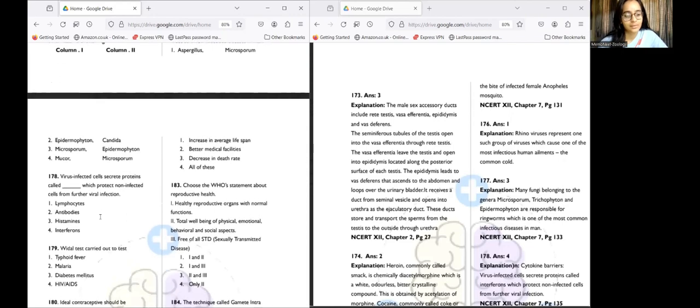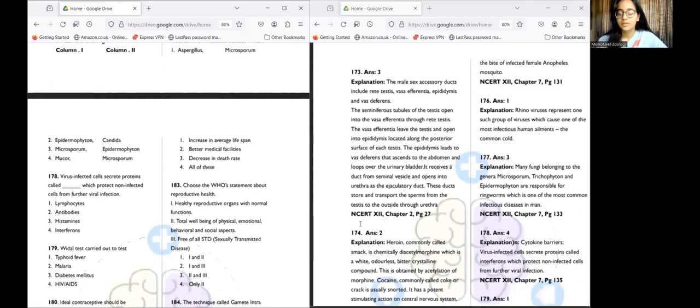In question number 178, virus-infected cells secrete proteins called dash, which protect non-infected cells from further viral infections. Obviously, we know what this is. I think all of you have already given yourselves marks for this. It's interferons. Interferons are cytokine barriers. Virus-infected cells secrete proteins called interferons, which protect non-infected cells from further viral infections. If anyone didn't know this, it's really an important statement, so please remember.